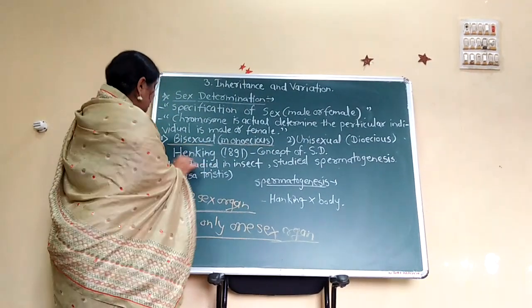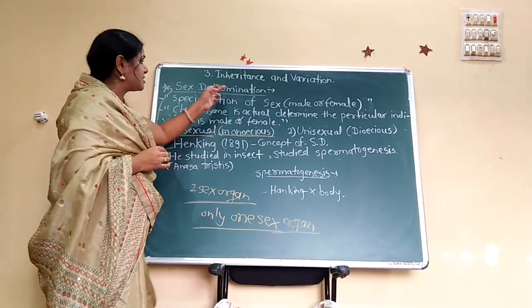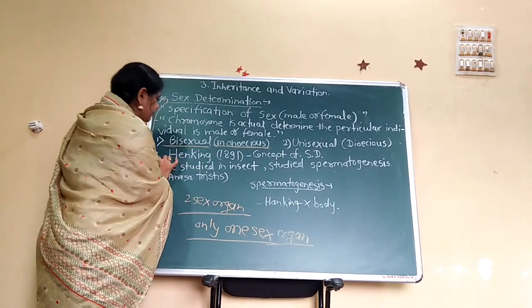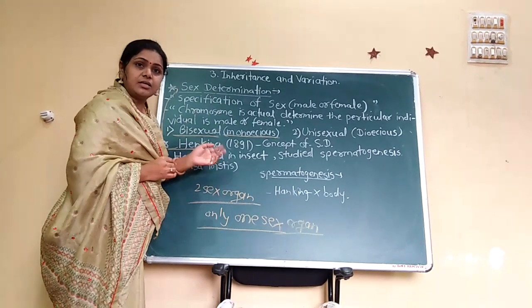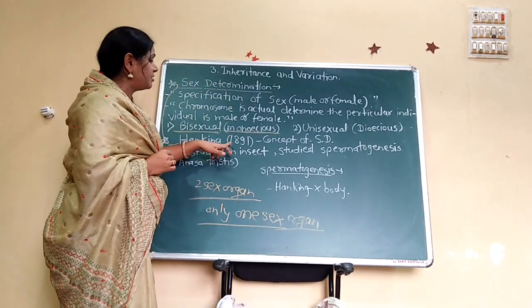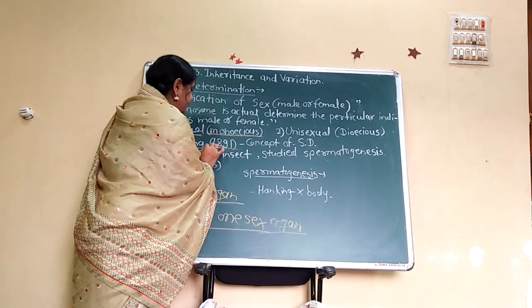The concept of sex determination was put forth by Henking, a German biologist, in 1891.